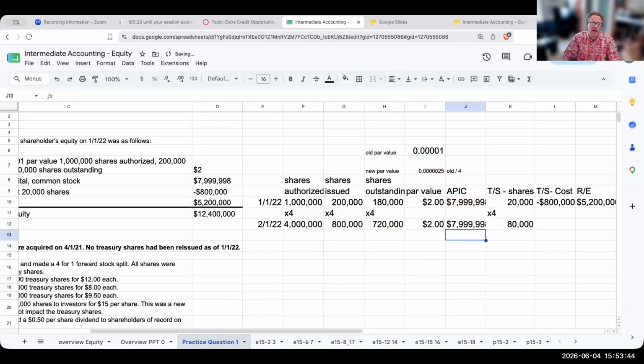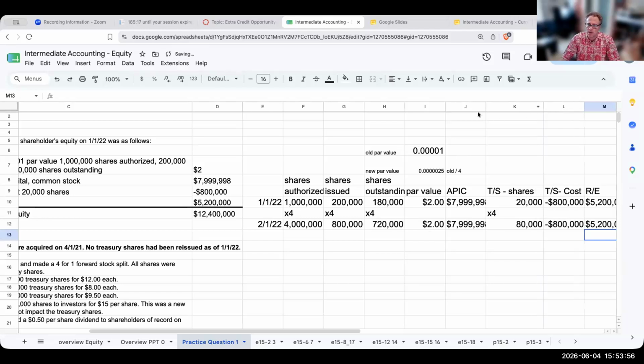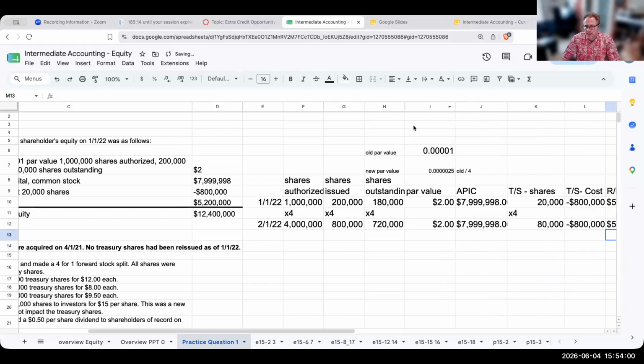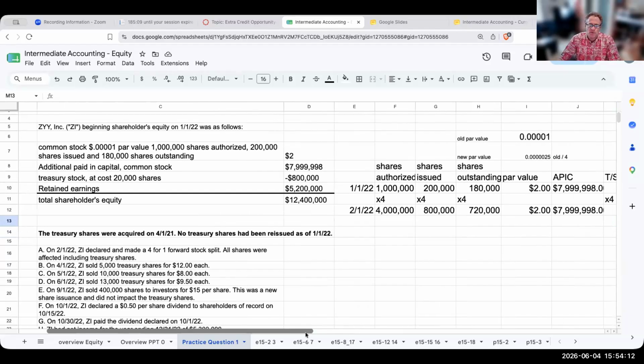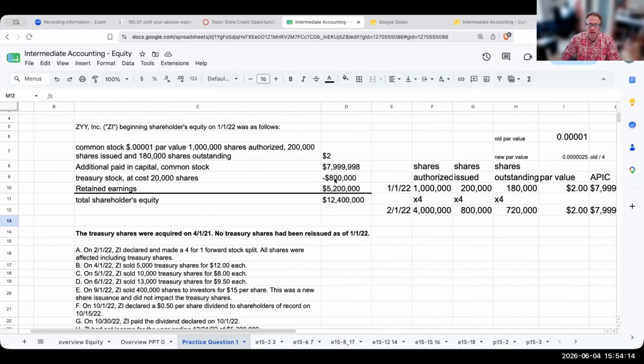Remember, additional paid-in capital, the dollar amounts are not changing. It's just that the par value will change, and then the share amounts will also be changing as well. So again, this is when these things happen. The company announces it. It has to be a board resolution. And then obviously the transfer agent's going to be doing a lot of work as well. We'll get to that in just a second.